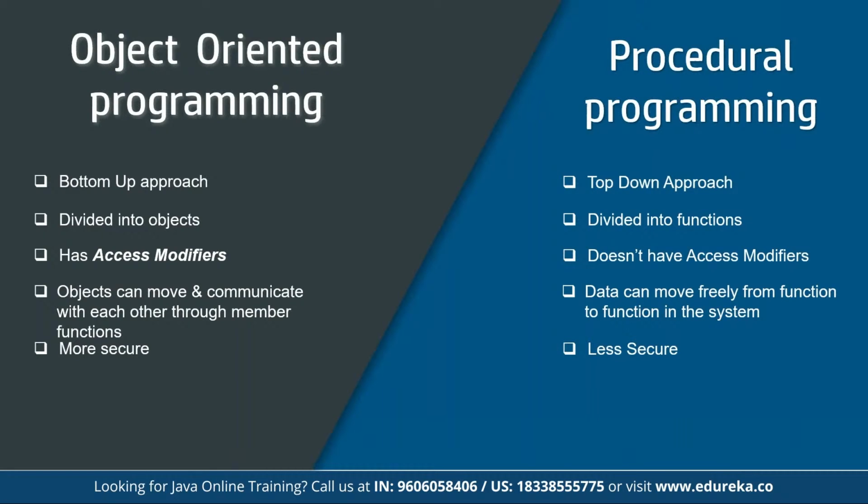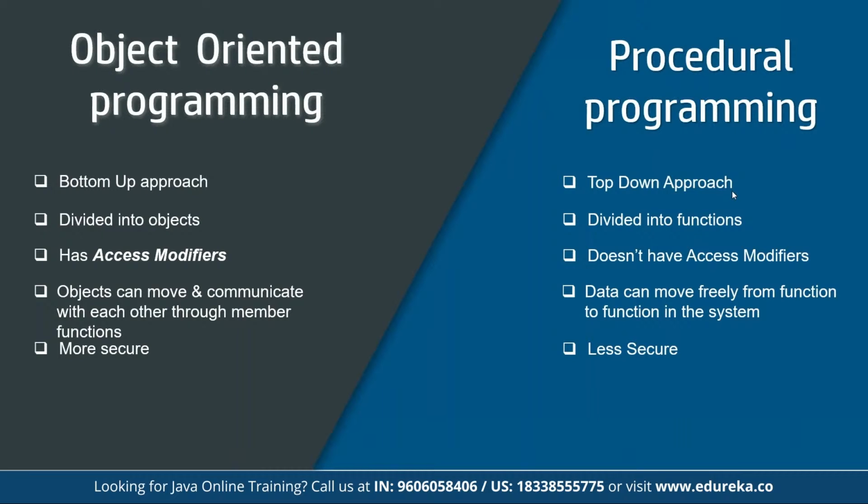And due to abstraction in OOPS, data hiding is possible, and hence it is more secure than procedural programming. On the other hand, procedural programming is less secure as compared to OOPS, right? And this is the main comparison between procedural and object-oriented programming approaches.